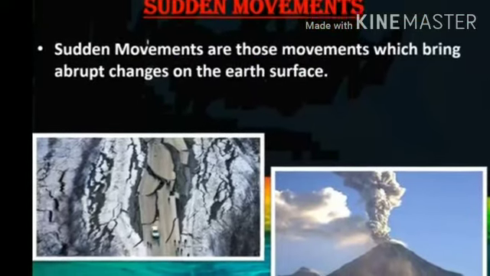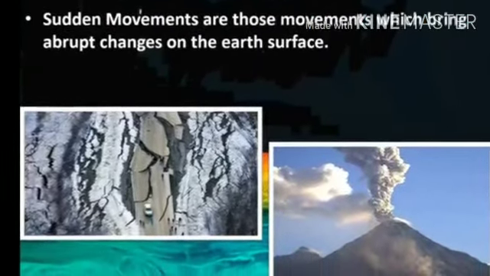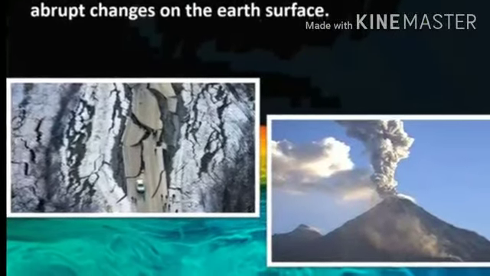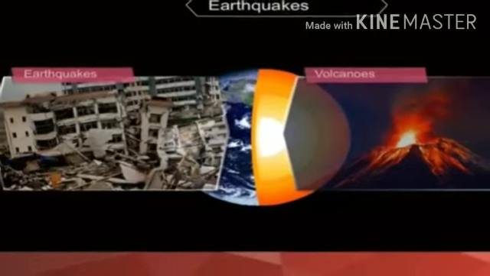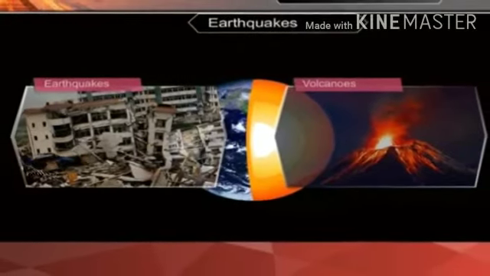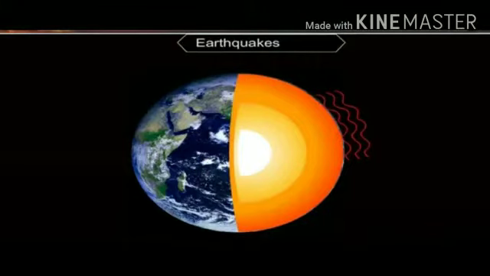So let us first understand what are sudden movements. Sudden movements are those movements which bring abrupt changes on the surface of the earth, like earthquakes and volcanoes. Now, what are earthquakes? Earth means ground and quake means trembling.